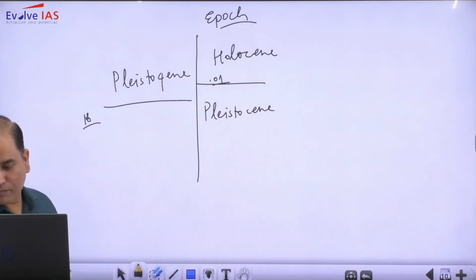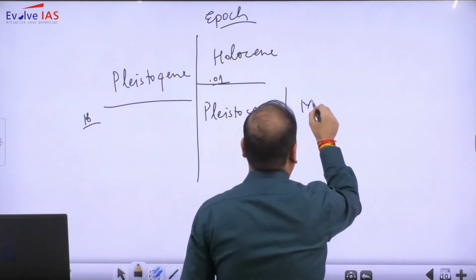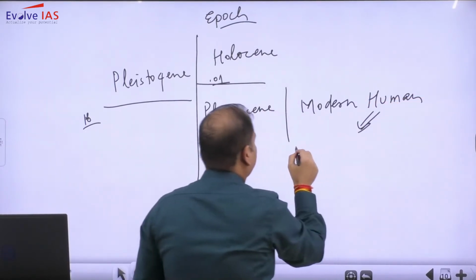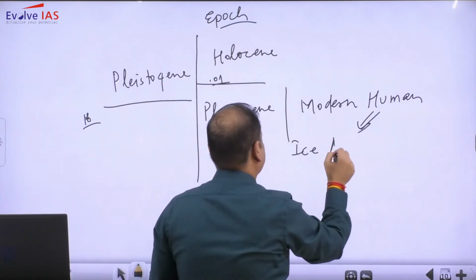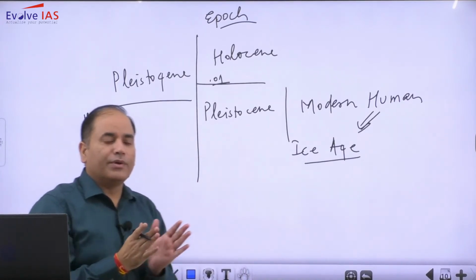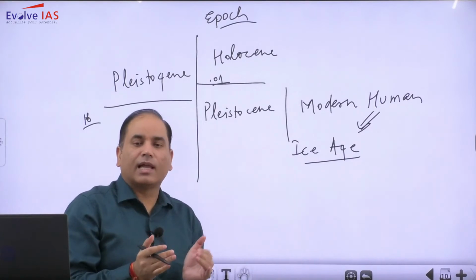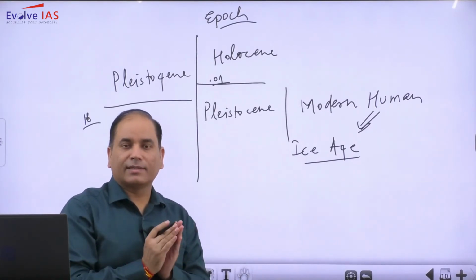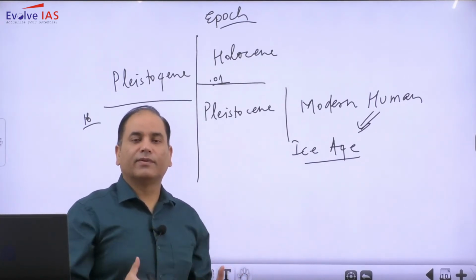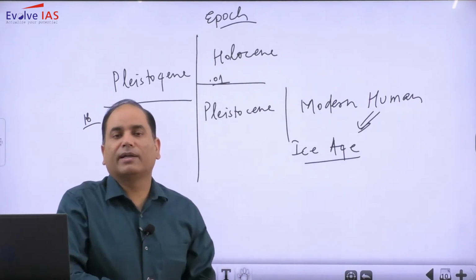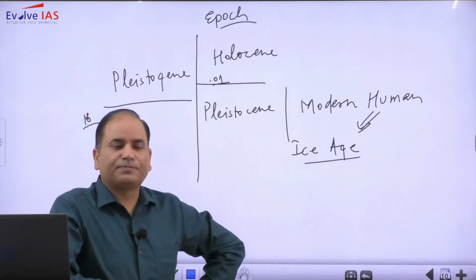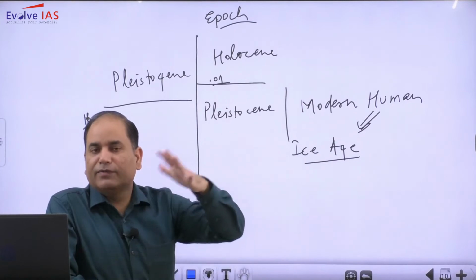In Pleistocene, obviously the modern humans came into existence, but before that there was a large scale ice age. As I said earlier, the earth has witnessed ice ages, but this ice age was a little bit different because it happens to be the last ice age, and it made our planet's surface more favorable, more suited for life. Living things on our planet started thriving mainly because of this ice age that we witnessed during the Pleistocene. This ice age happened in different phases.